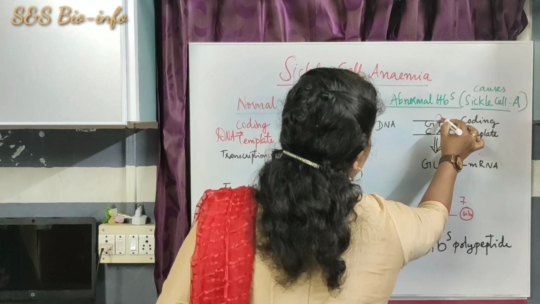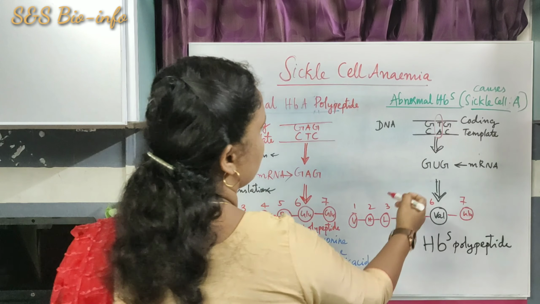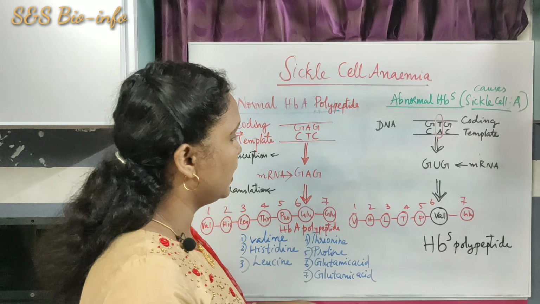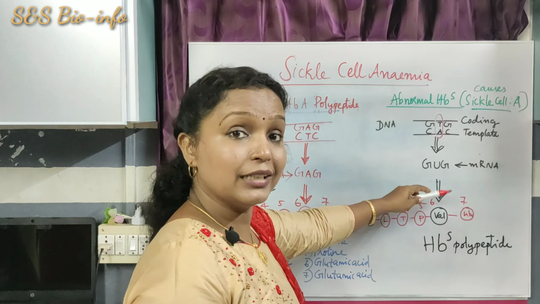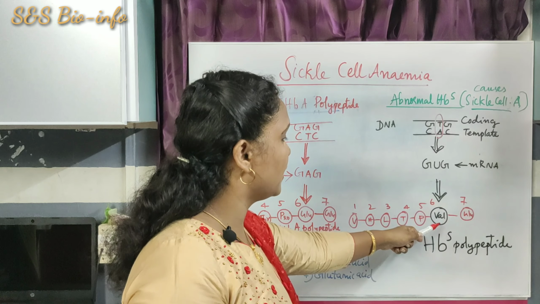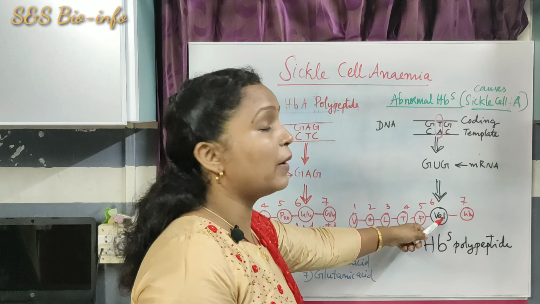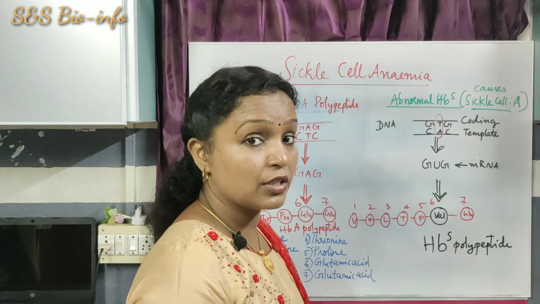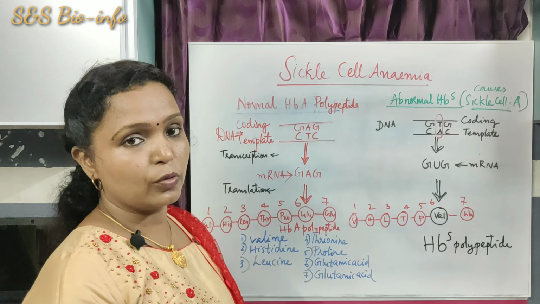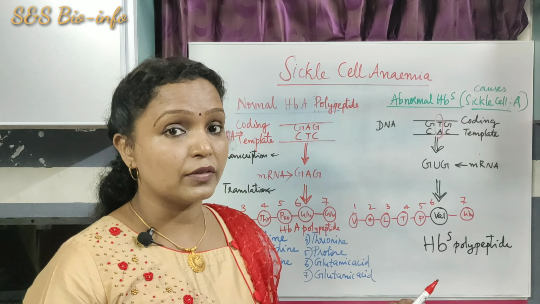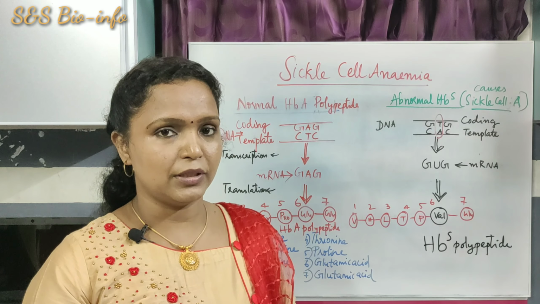The mutation in this particular base pair causes the production of the mRNA GUG sequence of the nucleotides, and it produces another amino acid instead of glutamic acid, that is valine. So here the sixth position is occupied by valine. So it causes the production of the HbS or abnormal hemoglobin chain. So this is the genetic cause of sickle cell anemia.